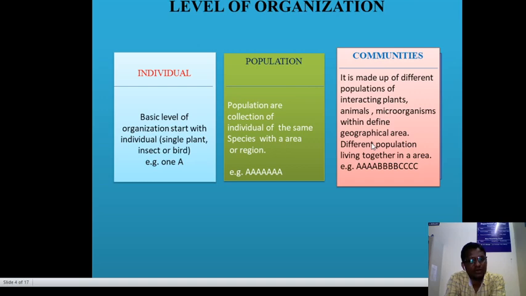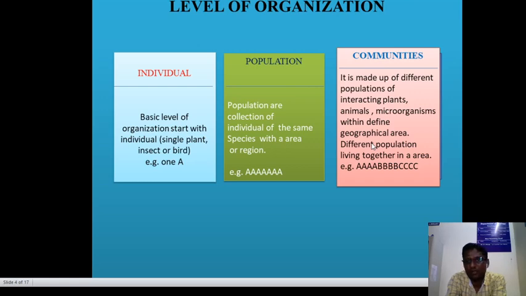The basic level of organization starts with the individual: a single plant, single animal, single bird. For example, here we take a single capital A, that is the individual. Population means a collection of individuals. We can see that in a specific area, tigers are present in that forest, a collection of individual tigers. Here, for example, many capital A, that is the population.